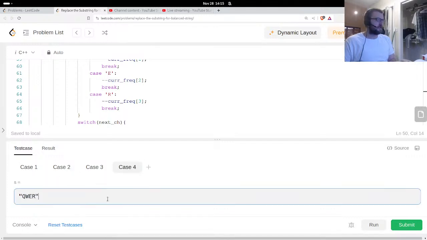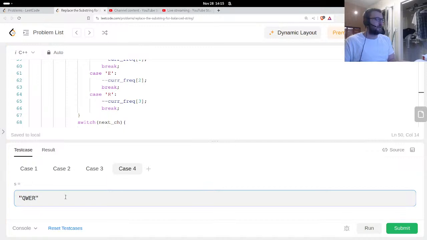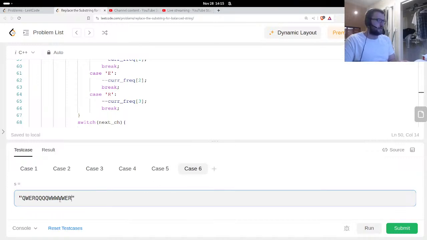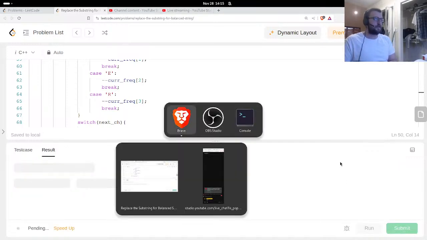Maybe we'll try some other test cases. So can this be empty? No, it's gotta be at least 4. Let's do QQQQ. Let's do WWWW. Let's do WERQ. Let's do QREWW. Let's do EERR. Okay. Just add a bunch of things.